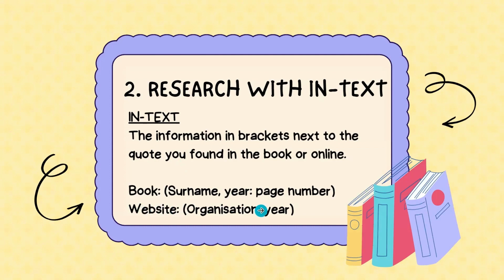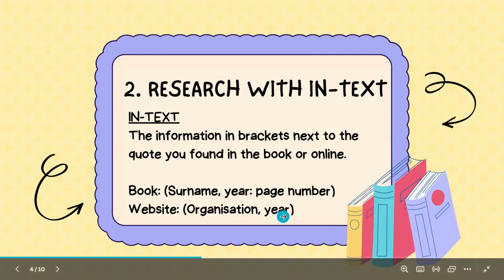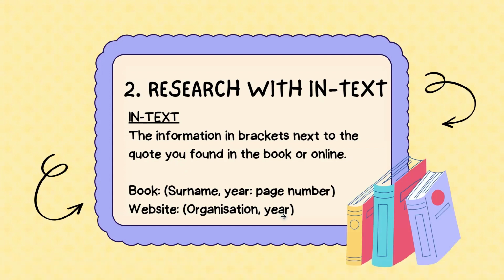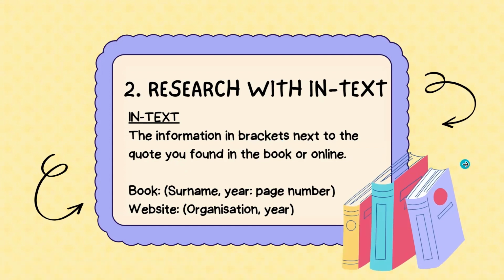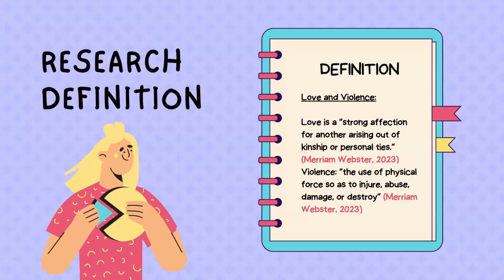If it is a website, and you use direct words from a website or an article that is not your own, and you can't find a surname of the person who wrote the article, then you say the organization and the year in which that article was published. That's the in-text referencing in brackets. I'll give you an example. I want the definition of love and violence.